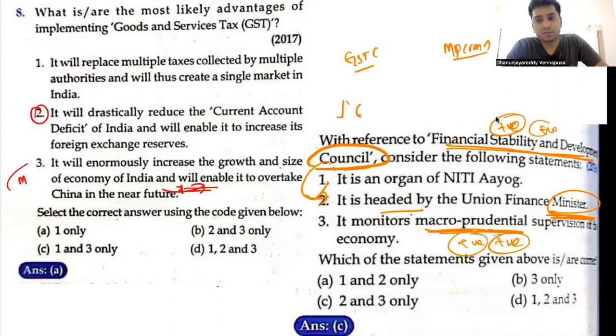It is an organ of Niti Aayog. Many people will confuse it. It is not an organ of Niti Aayog. That is one thing that you have to remember. Now, what is the technique? So people will try to eliminate this. 2 and 3 might be correct. Now, 1, whether 1 is correct or not.